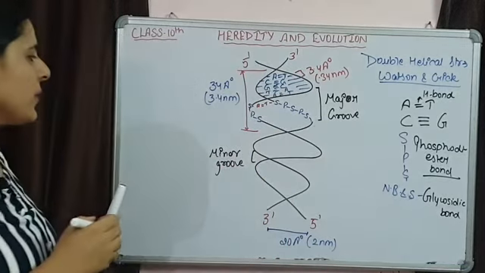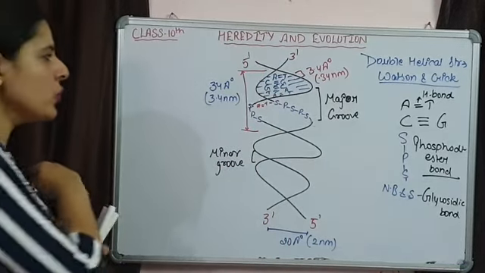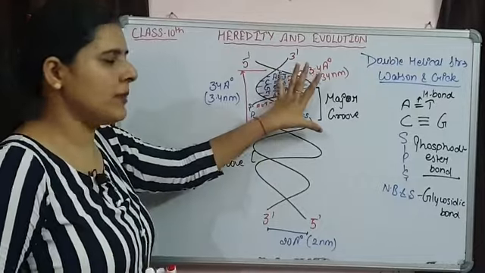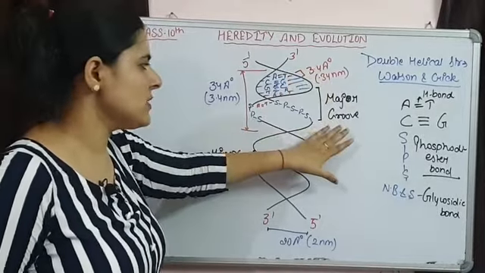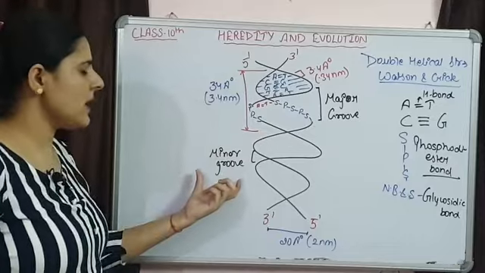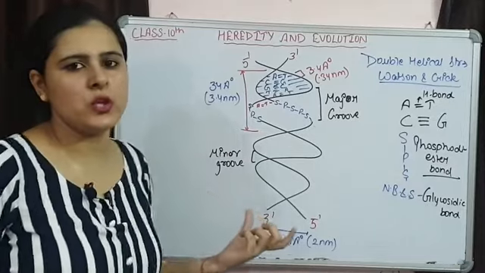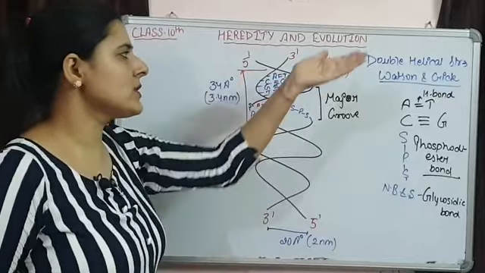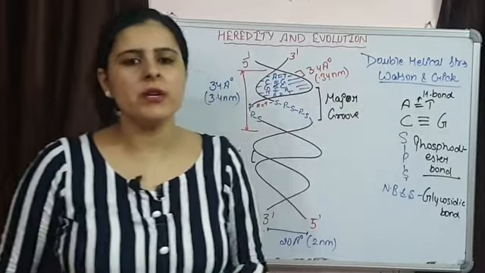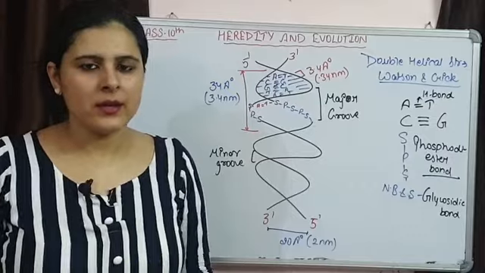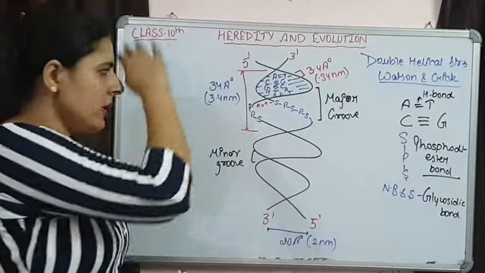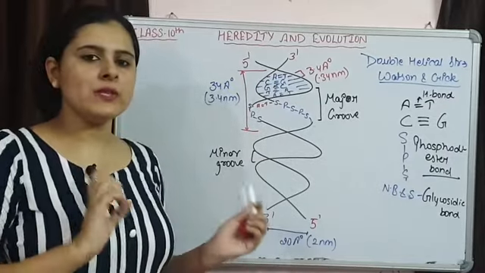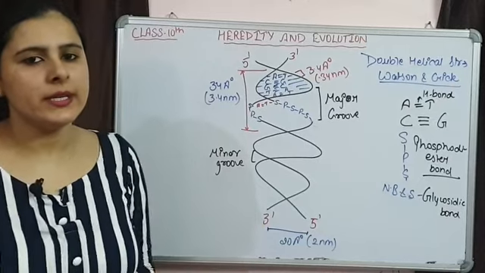So this is how, because of the helix, two grooves are formed. One side has the major, big-size groove, known as the major groove, and on the other side a minor groove is formed. So this is the DNA model, the double helical model that was given by Watson and Crick. Now we will discuss chromosomes and the genes present on the DNA.